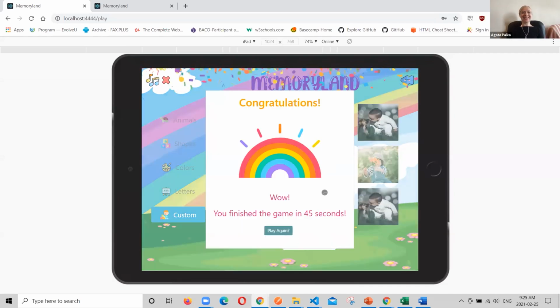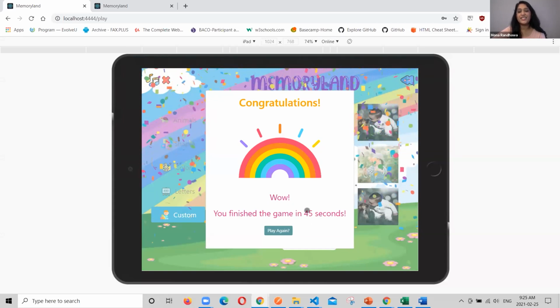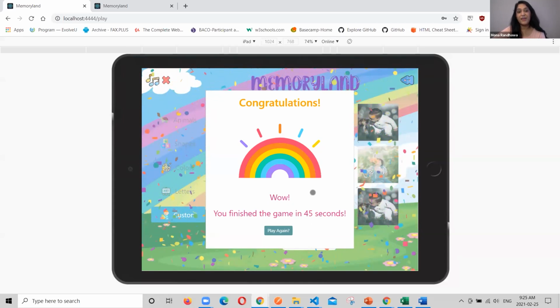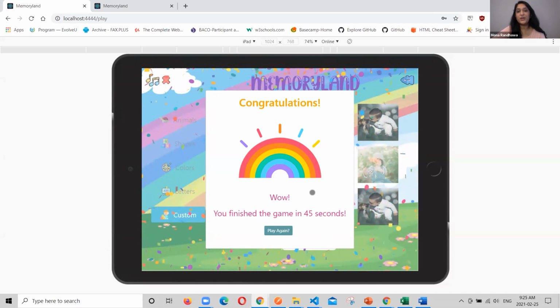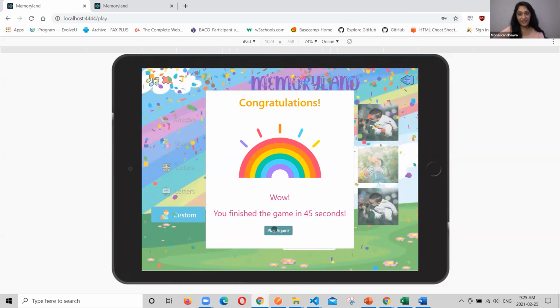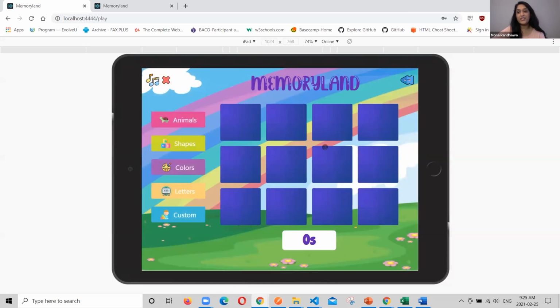Awesome. Perfect. So once the game has been completed, a congratulatory message pops up and the user can see how long it took them to complete the game. The theme that we tried to go with throughout this game was bright colors and fun so that it appeals to a younger audience. Now I'm going to pass it over to Shaquille so that he can highlight additional features that we have for our administrators for this application.